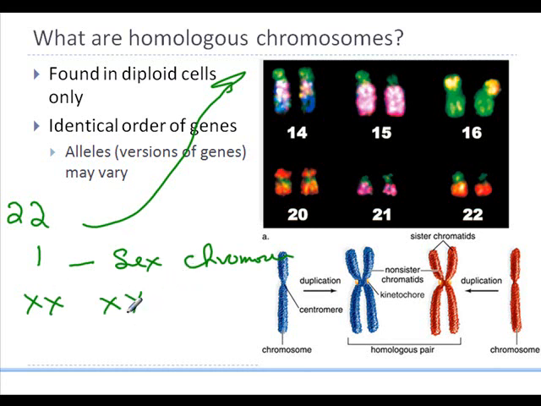If it's an XY, one is going to be a little longer, and the Y chromosome is going to be a little shorter. Other than that, the other 22 pairs can all be paired up, and they have the same length.